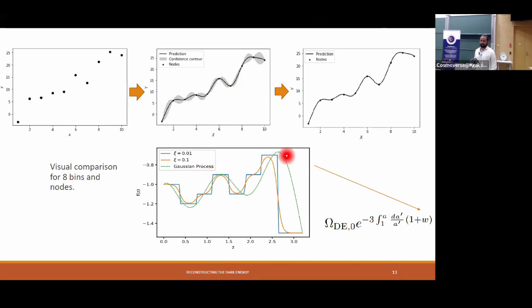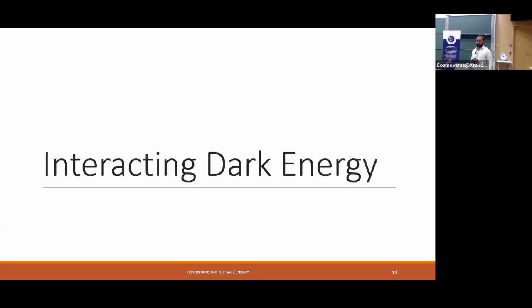Let's say we have 8 bins or 8 nodes in this case. They have the same position, but you can see that the green line, which is the Gaussian process, presents some differences to the bins approach, and the bins approach also presents some differences depending on the smoothing parameter. And in this case, we're going to use this with the interaction kernel for an interacting dark energy model.